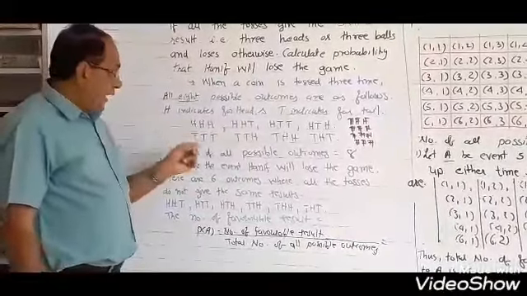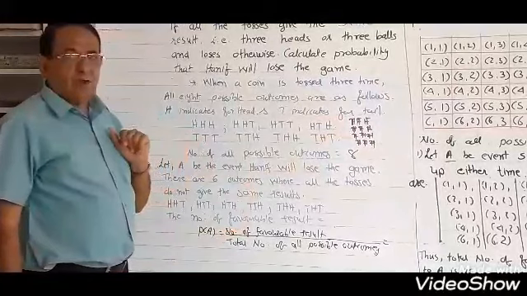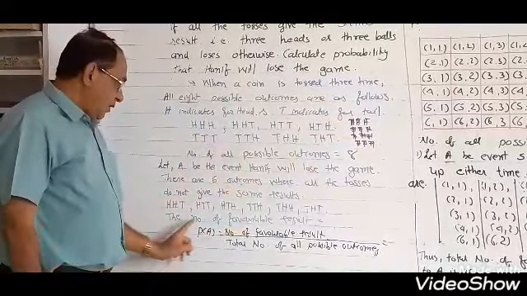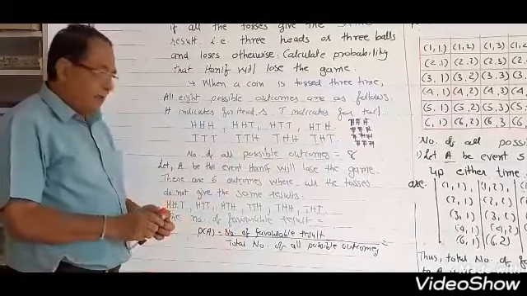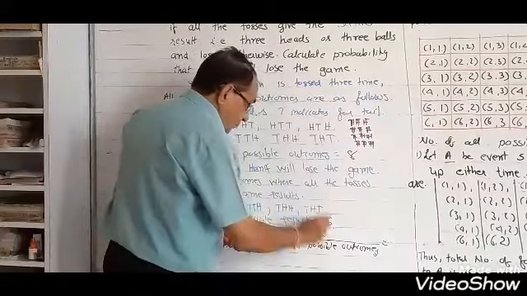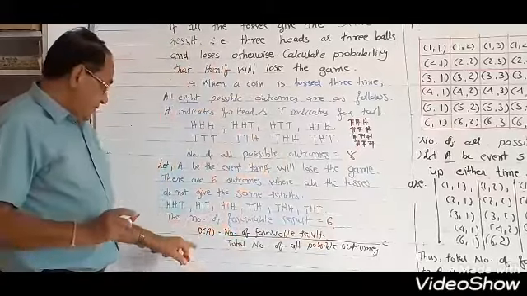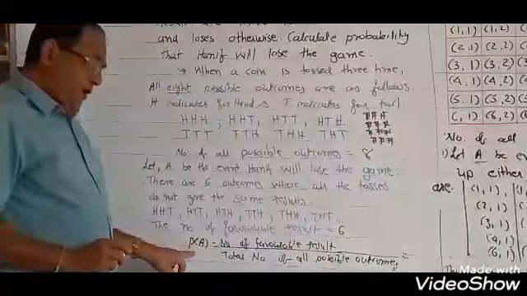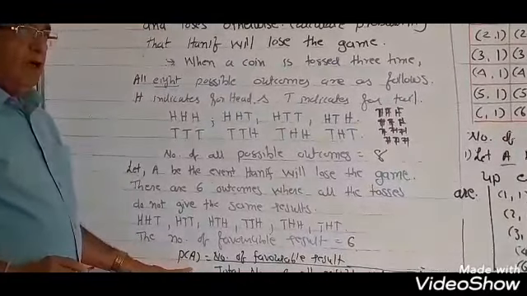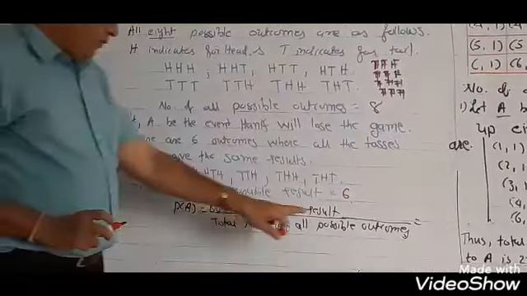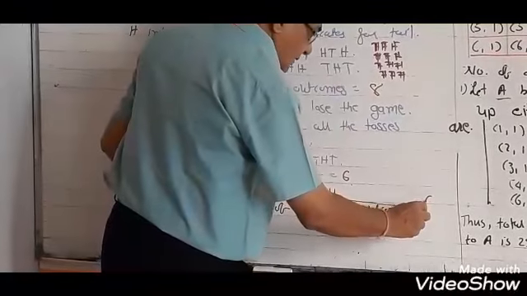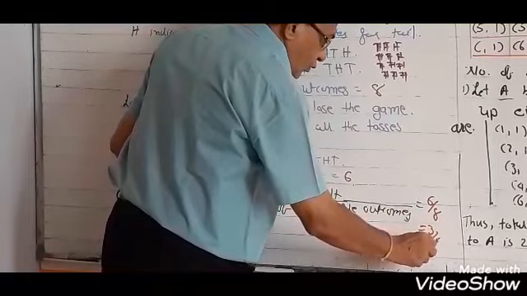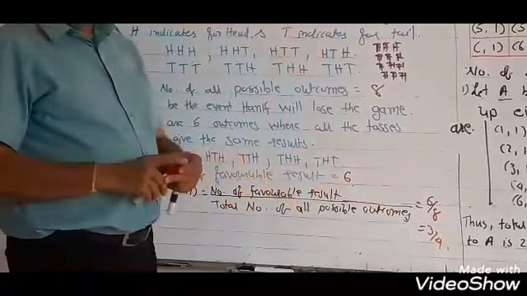But if anything else is obtained, then he will lose the game. Therefore, the number of favorable results is equal to 6. For losing, be careful, not winning. So P(A), A we have taken, probability of losing the game: number of favorable results is 6, total number of results is 8. 3 upon 4 is your answer.